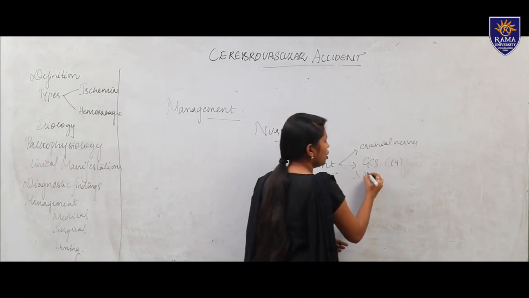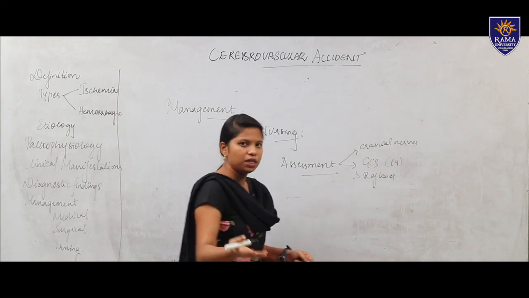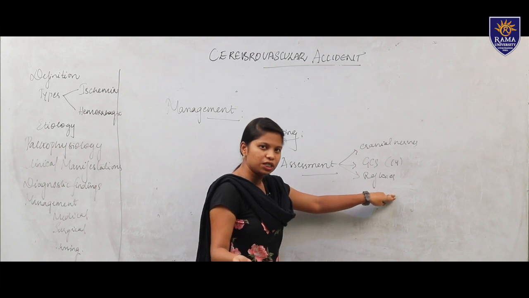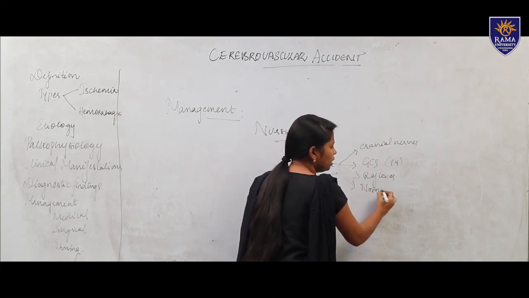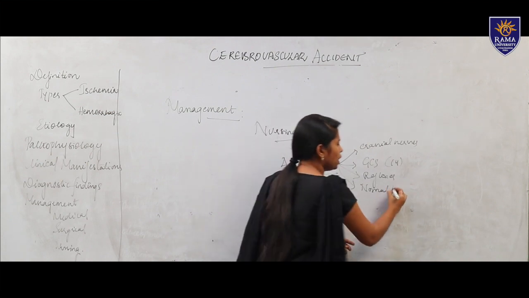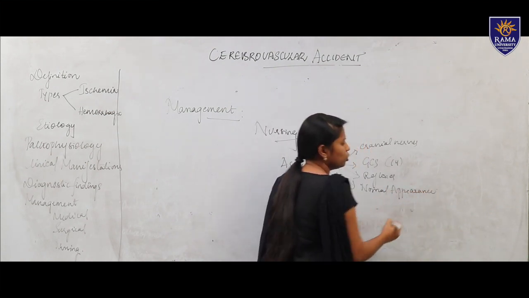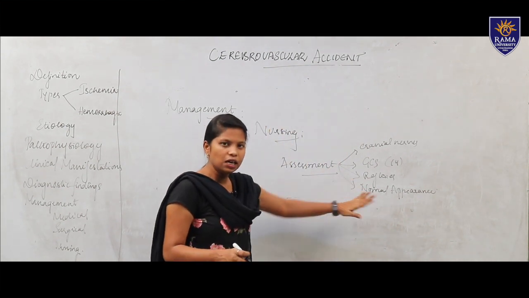Then you will check reflexes, whether the patient has hemiplegia, paraplegia, hemiparesis, or paresthesia. The reflexes must be checked within the assessment. Whether the patient has a normal condition or not must also be checked. Mostly you will observe that the patient may have convulsions also, which will be included in the nursing management.